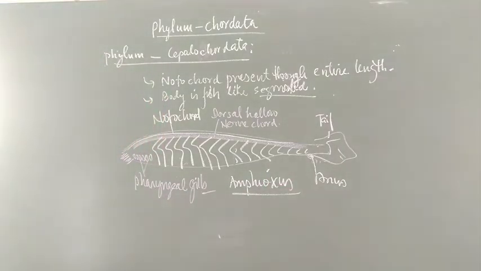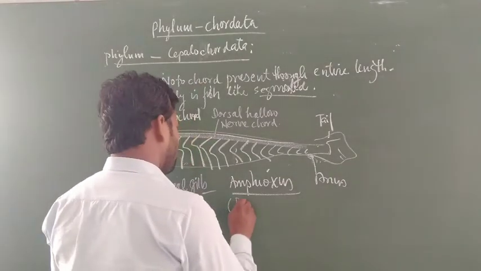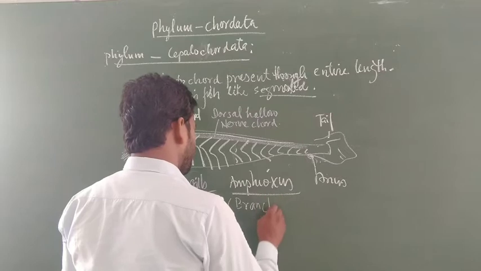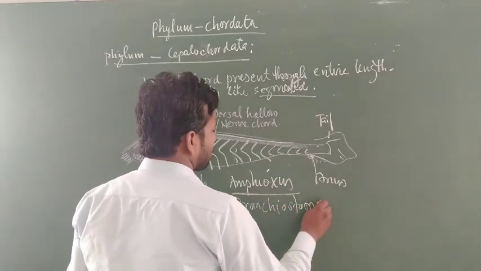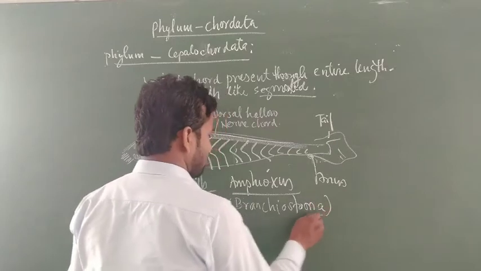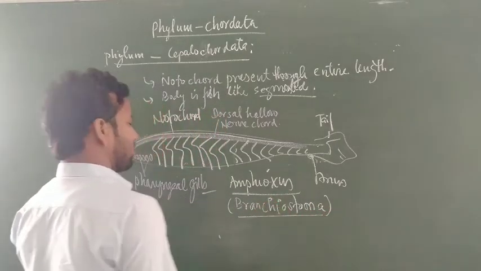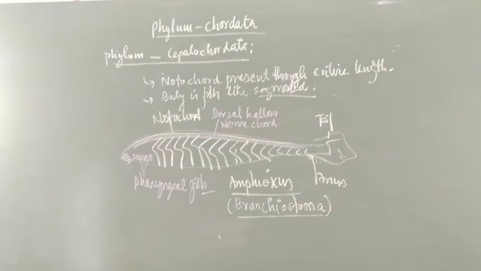This is the member, amphioxus. It is also called Branchiostoma. Another name of amphioxus is Branchiostoma. Most students go wrong if an objective question asks what is another name of amphioxus. This is Branchiostoma.